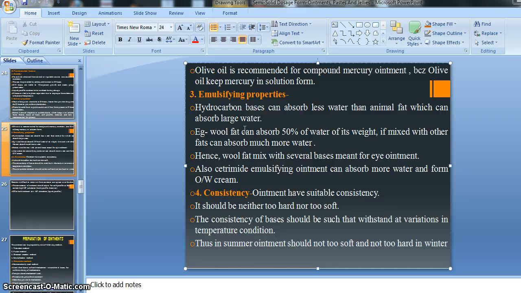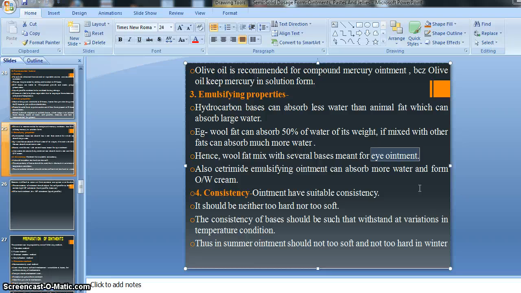So wool fat is mixed with the ointment bases used for the preparation of eye ointment, for the absorption of a large amount of water. We know that the eye contains water, right? If we use wool fat with several bases, the wool fat or the base of the eye ointment absorbs the water, right? So in this way the emulsifying properties are also very important.